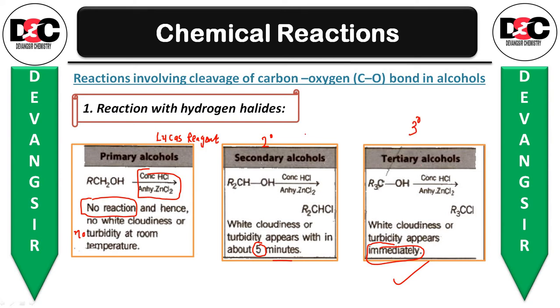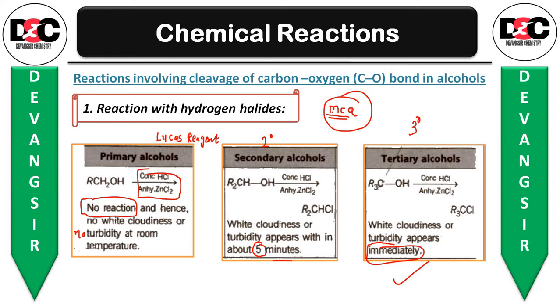If it takes 5 minutes, then you will be having the secondary alcohol. But if you are not getting any turbidity, no reaction, then you can come to know that your alcohol is the primary type of alcohol. So try to remember, my dear friends, specifically for MCQ, which kind of alcohol, which kind of reaction they give. So this is the Lucas test or reaction with hydrogen halide.